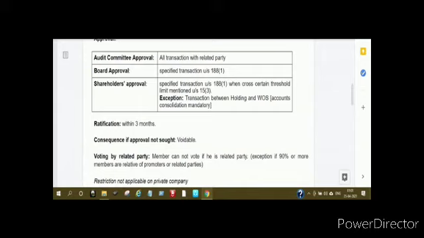So if the shareholders or the board ratify the same, it would be good, otherwise it would be voidable. If the board of directors or the shareholders don't ratify the transaction which has already occurred or already been entered into by any employee or the director, then there will be a non-compliance. There will be a risk of huge penalties and non-compliance. So the first thing is that if the directors and the shareholders don't agree, the consequence is that the transaction itself is voidable at the option of the company. The company can avoid that transaction.